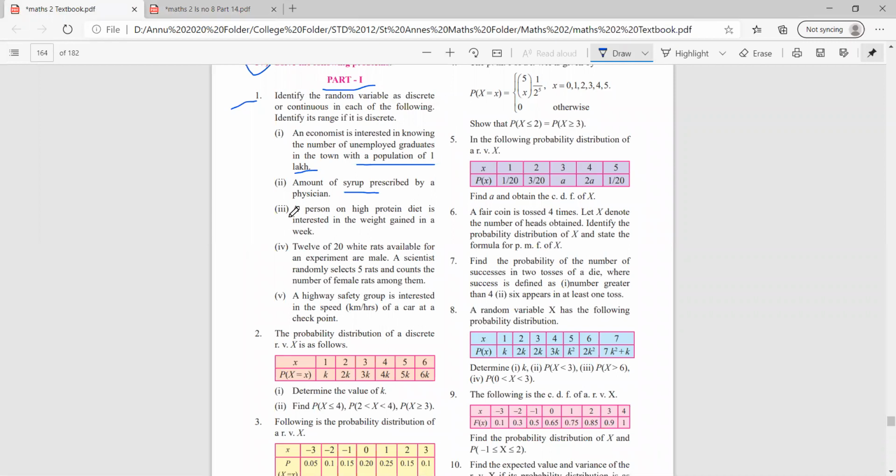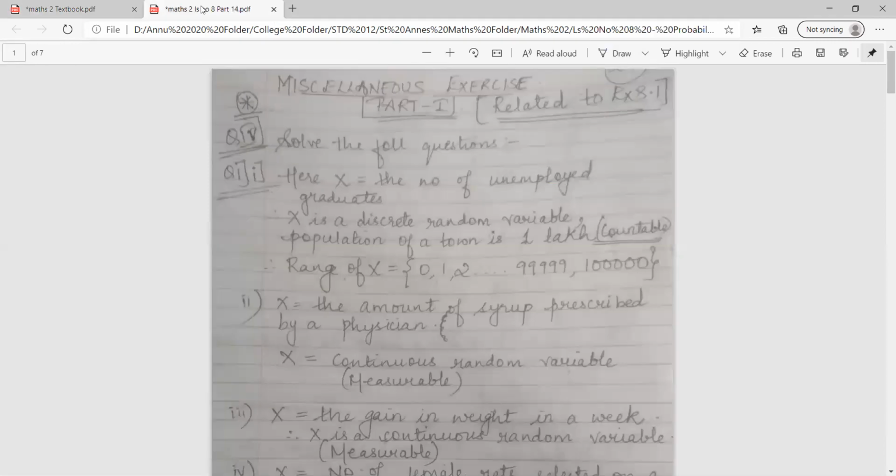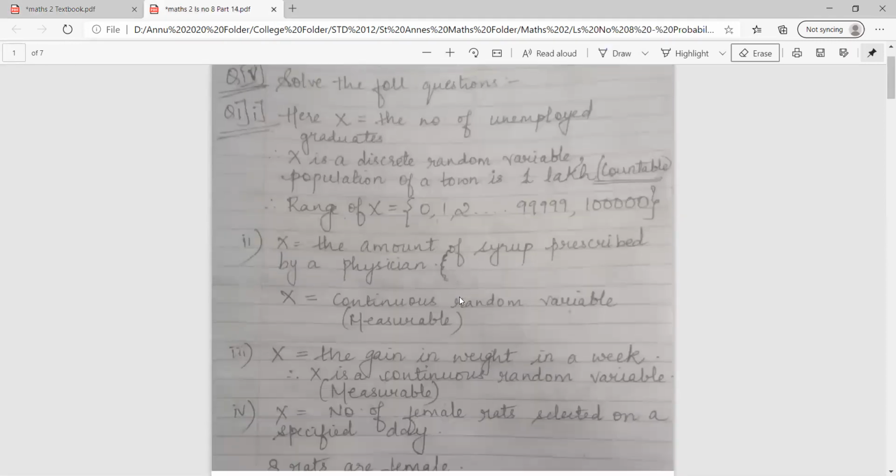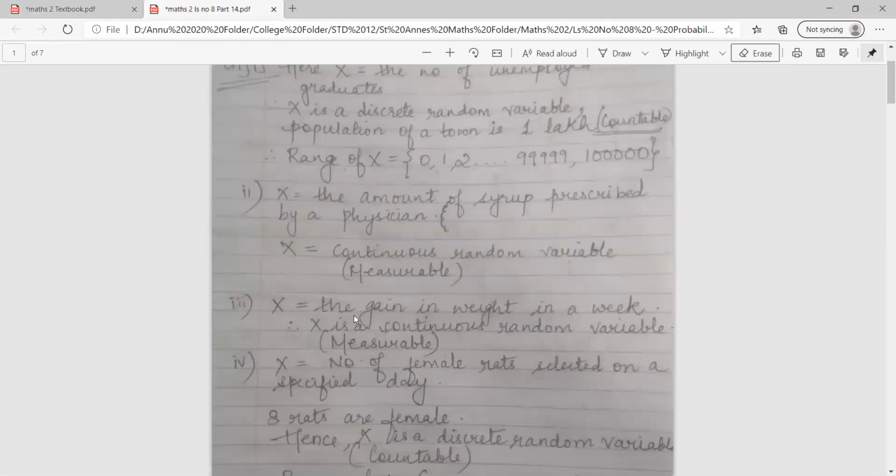Coming to the third one: a person on a high protein diet is interested in the weight gained in a week. So again, is weight measurable or countable? Tell me class. Correct, it is measurable in kilograms or grams. So let X be equal to the gain in weight in a week. So X is a continuous random variable because it is measurable.